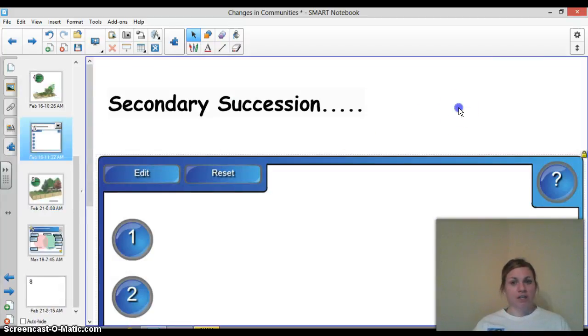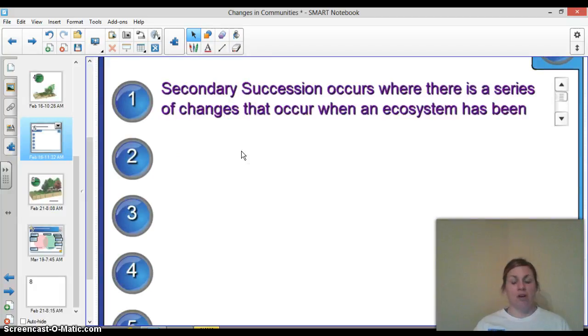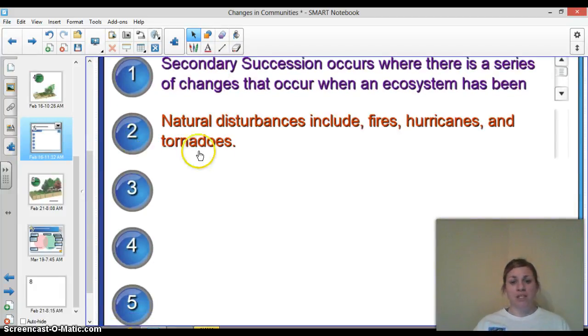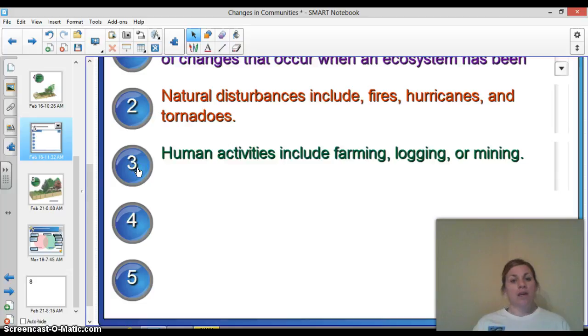So let's look at secondary succession. Secondary succession occurs after an ecosystem has already been there. It's when an ecosystem has been completely wiped out by things such as fires, hurricanes, and tornadoes. They're natural disturbances in our ecosystem. Human activities including farming, logging, and mining can also cause secondary succession to occur. Think about farming. We're tearing up the soil, and you're going to cause things to happen in the land.